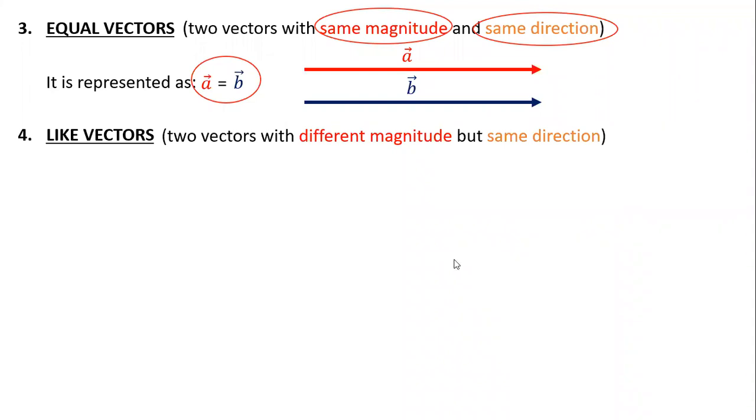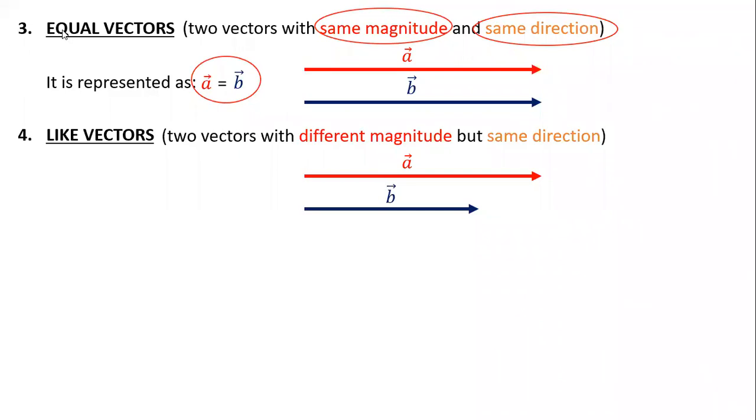Yeah, welcome. Okay, so next type is your like vectors, as Vansh made it clear, and even Ayush had that doubt. Like vectors are those which will have different magnitude but same direction. So diagrammatically, if this is your A, this is your B. I just made your B shorter than A. In this case, both are pointing towards the right. So in that case, we can say it is your like vectors.